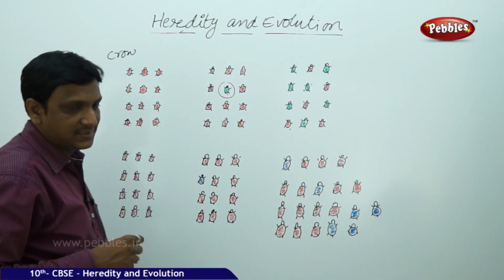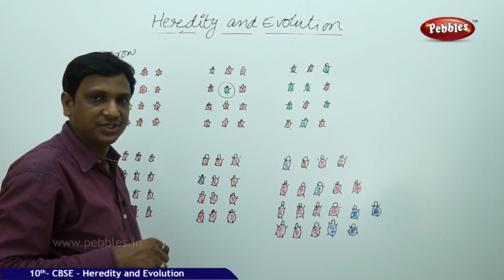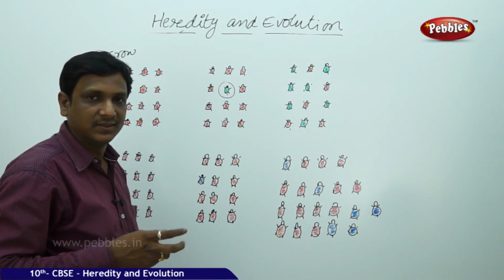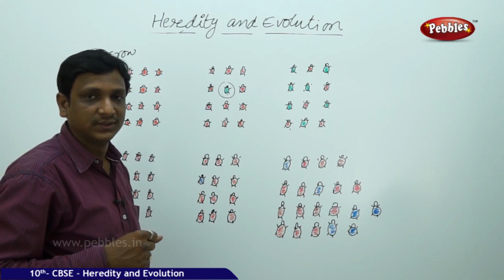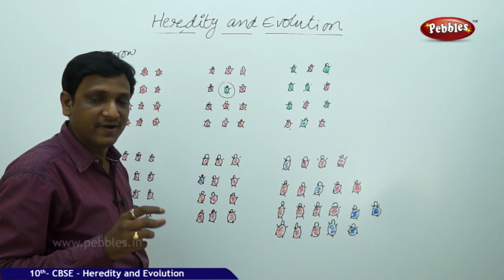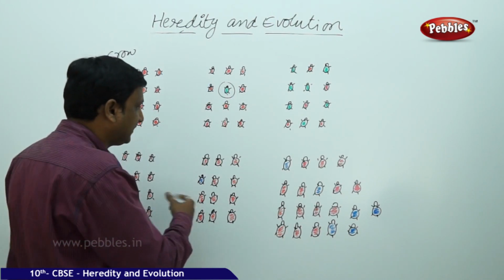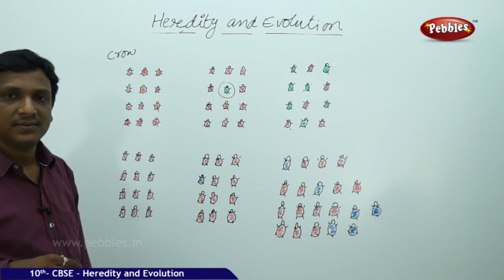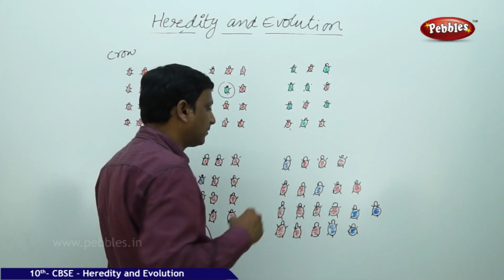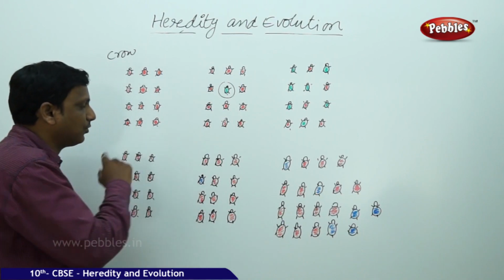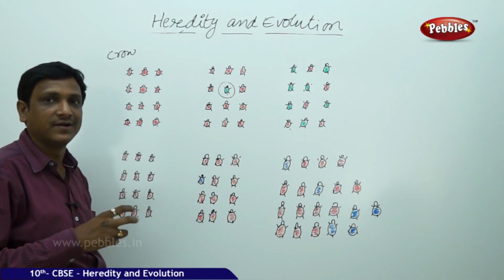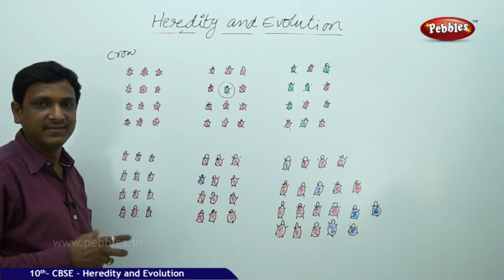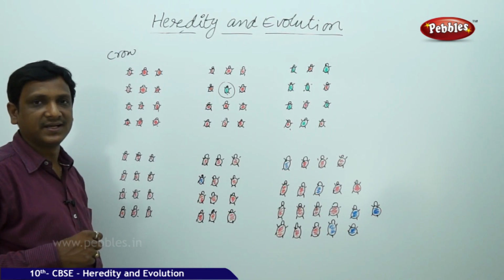So the blue color beetles, that is a variation which it can pass to the progeny. The blue color beetle is also producing blue color beetles. But the crows can identify the blue color better than the red color. So the red beetle population is more. The crows are identifying blue color, so the blue population is less. So here the variation is not advantageous in this case, in the second situation.